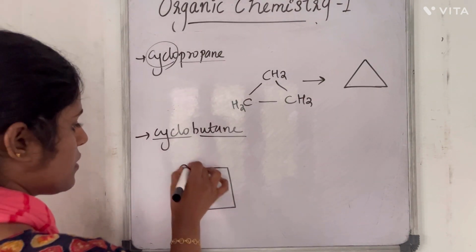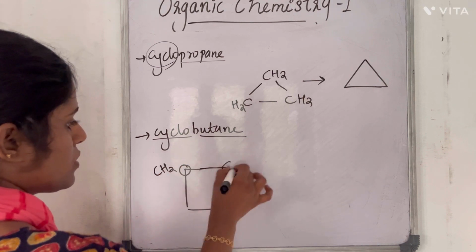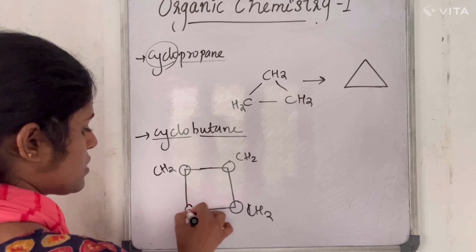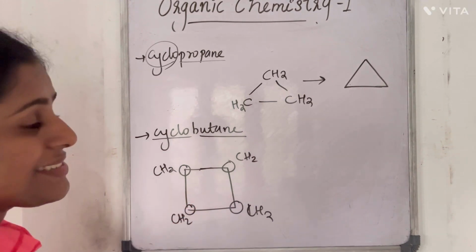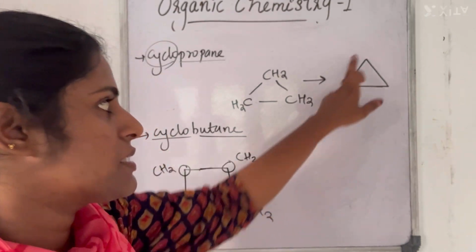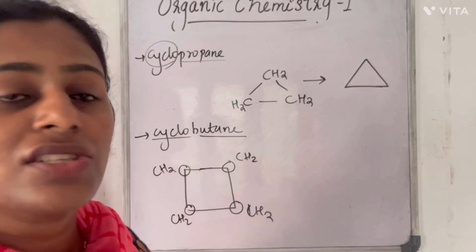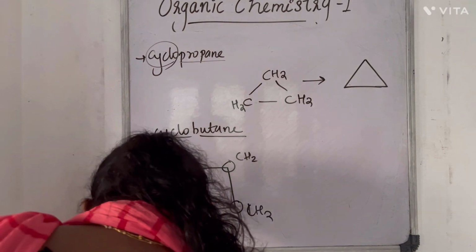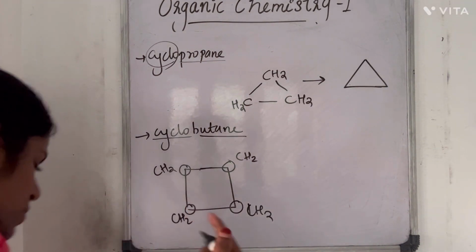There will be CH2, CH2, CH2, CH2. Only terminals represent what? CH3, right? These are not terminals. They are line junctions. Another example is chlorocyclohexane.